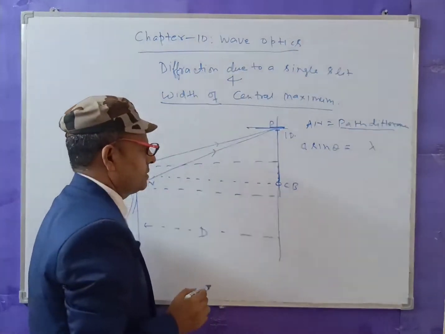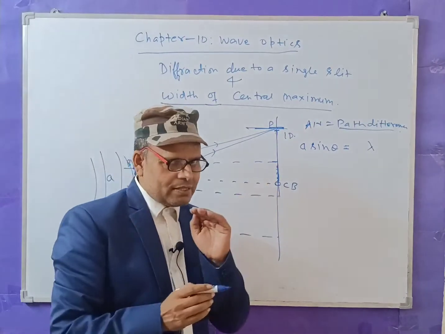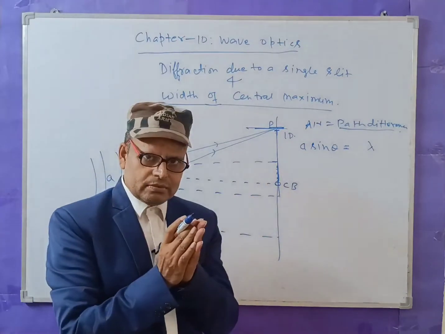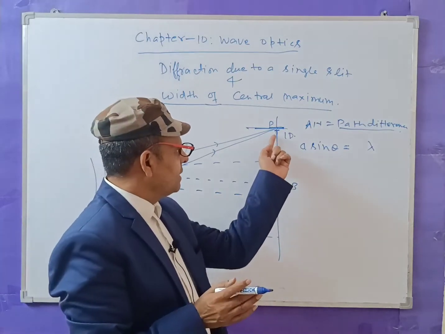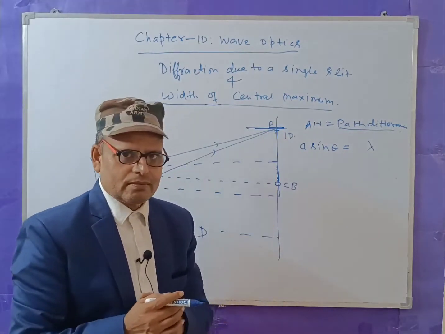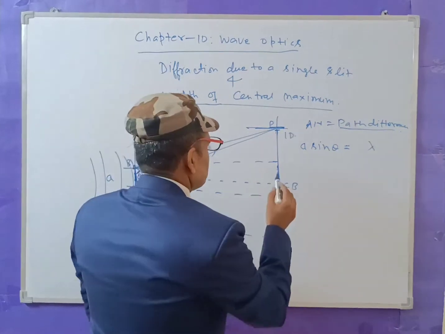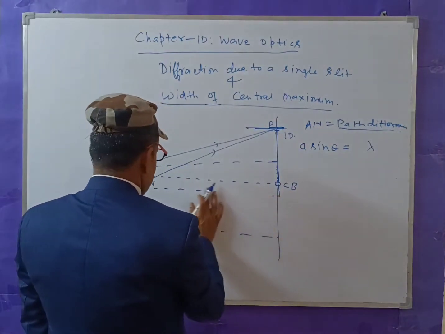Similarly in the opposite direction, where the bright zone finishes, the first dark starts. So the first dark is here.